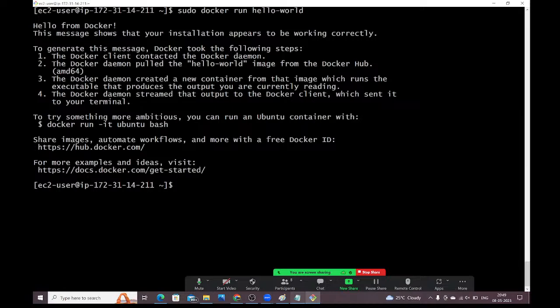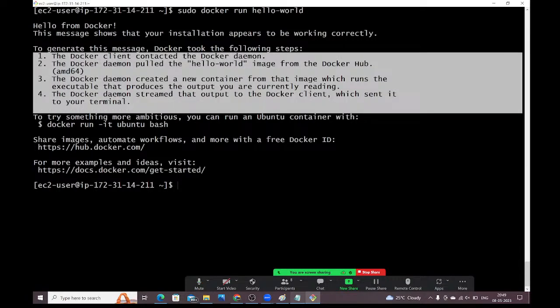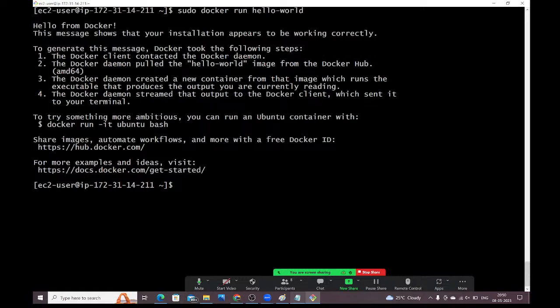Whatever message you are reading, this message is produced by the container which is started from the hello world image. Who started that container from the hello world image? The Docker daemon only. The Docker daemon streamed that output to the Docker client, which sent it to your terminal. See, this is our terminal. Who sent this message to the terminal? The Docker client. Who gave this message to the Docker client? The Docker daemon. From where did the Docker daemon get this message?